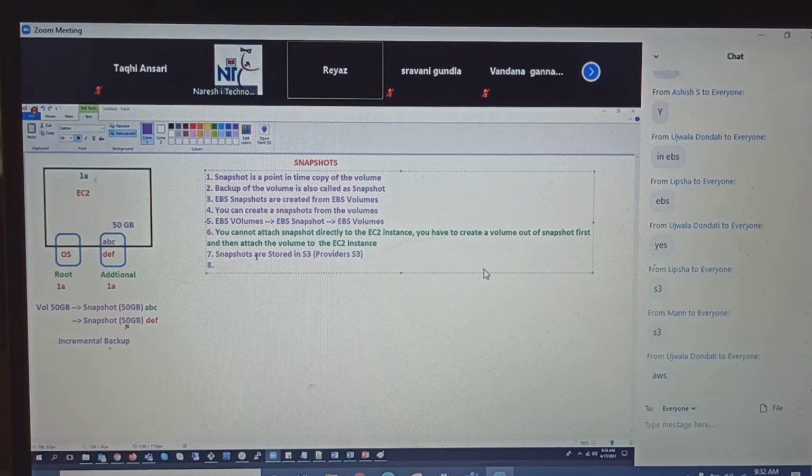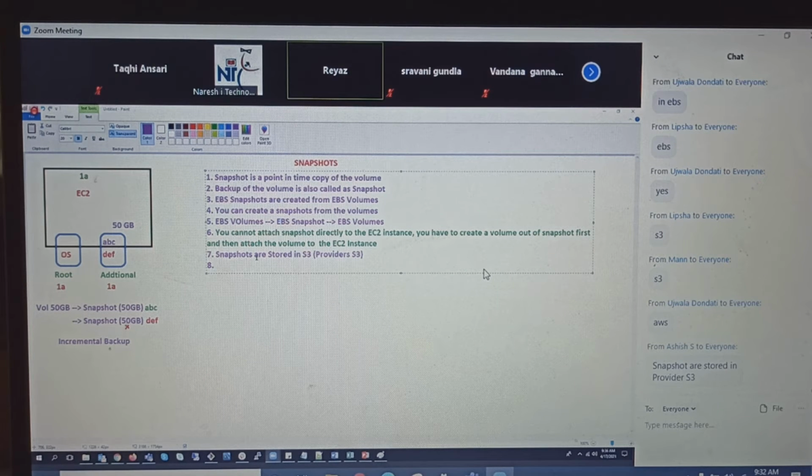So don't get confused by it, because I got this certification question when I was writing the exam. No one will think that snapshots are stored in S3, right? I thought, how will this be stored in S3? It is in EC2 itself, and I put the wrong answer. Later, when I searched for it, I got to know that snapshots will still be visible in EC2, but in the back end, all those snapshots will be stored in S3.